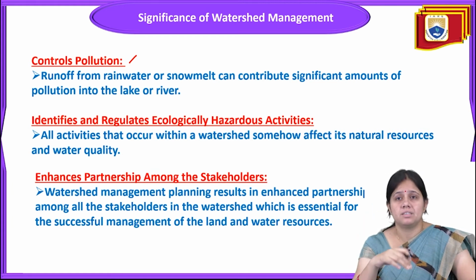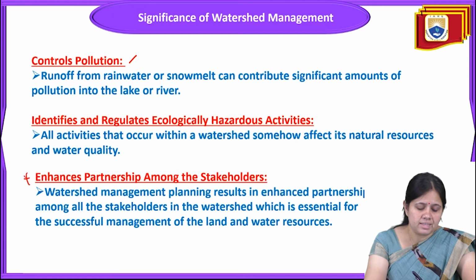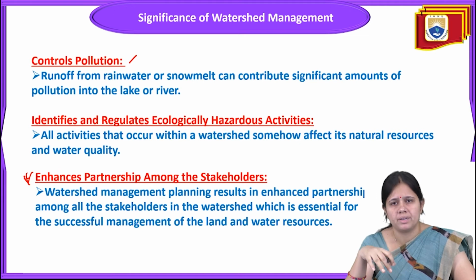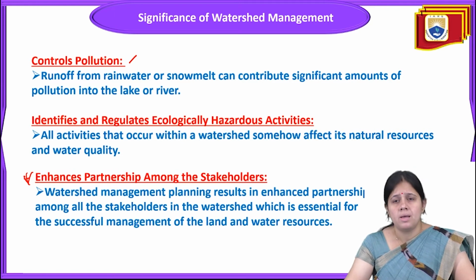Next is that it identifies and regulates ecologically hazardous activity. All activities that occur within a watershed somehow affect its natural qualities and water quality also. It will enhance the partnership among the stakeholders also. Planned watershed management results in enhanced partnership with the stakeholders in the watershed, which is essential for the successful management of land and water resources.